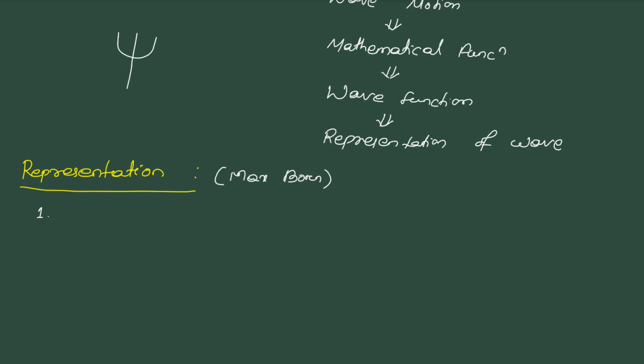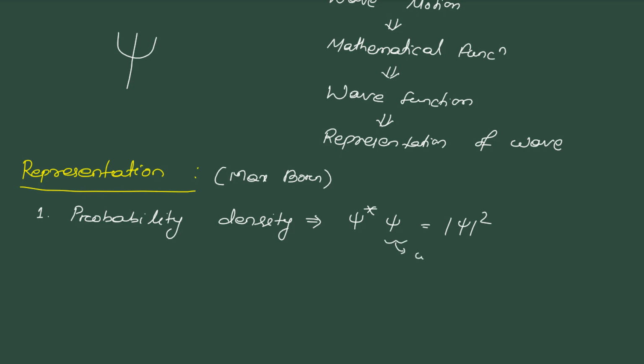First we have to write the probability density. What is this probability density? This probability density is psi star psi, or you can write psi mod square. Then what is this psi star? This psi is our wave function. Then what is this psi star? This psi star is the complex conjugate of the wave function. What is this complex conjugate?